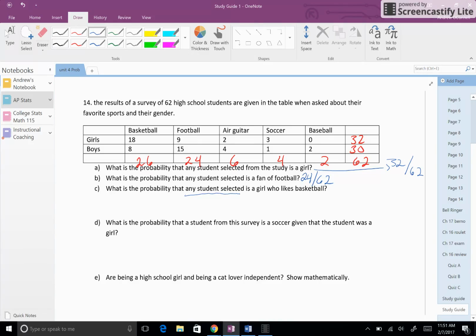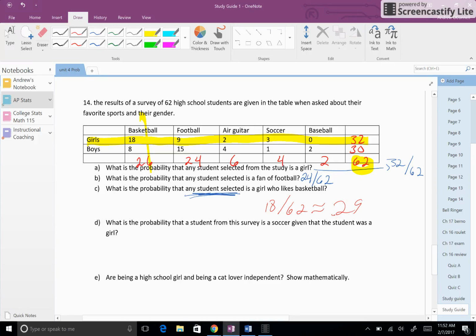What is the probability that any student that's selected is a girl who likes basketball? Exactly. 18 out of total 62. Girls, basketball, total. About what percent? Okay. Now we start getting more specific.